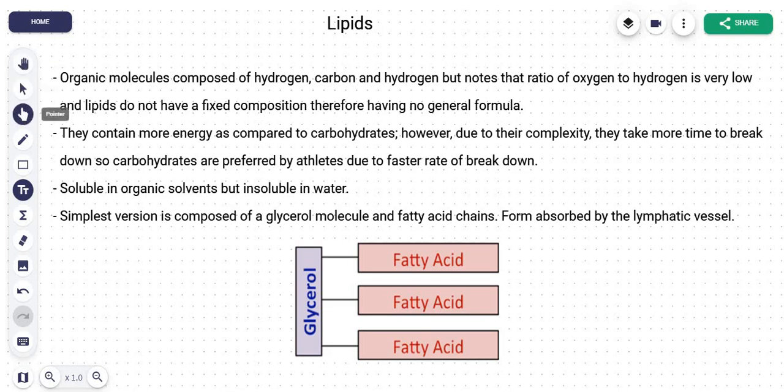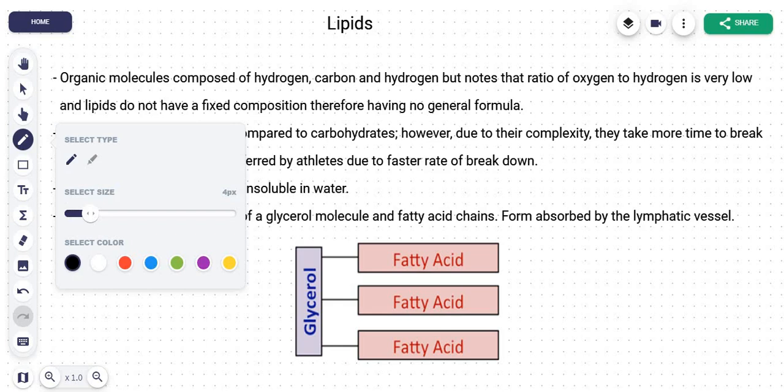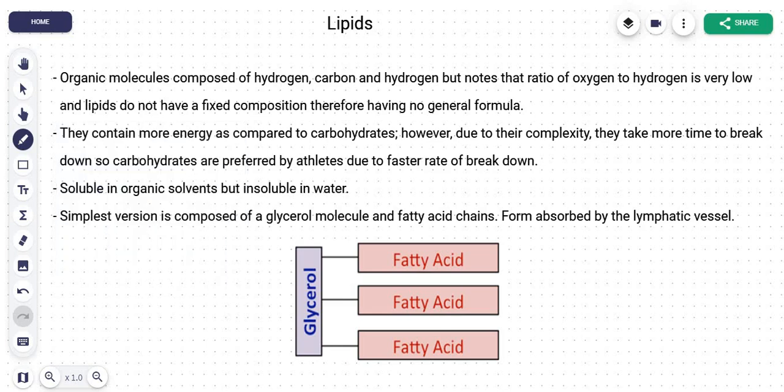First things first, they're organic molecules. They're composed of 3 elements. You've been studying this from O levels and IGCSEs, nothing new about that. If not, I'm going to cover it for you right now. You have hydrogen, you have carbon, and you have oxygen. I think I made a mistake and I wrote out hydrogen again, sorry about that. So they contain hydrogen, carbon, and oxygen.